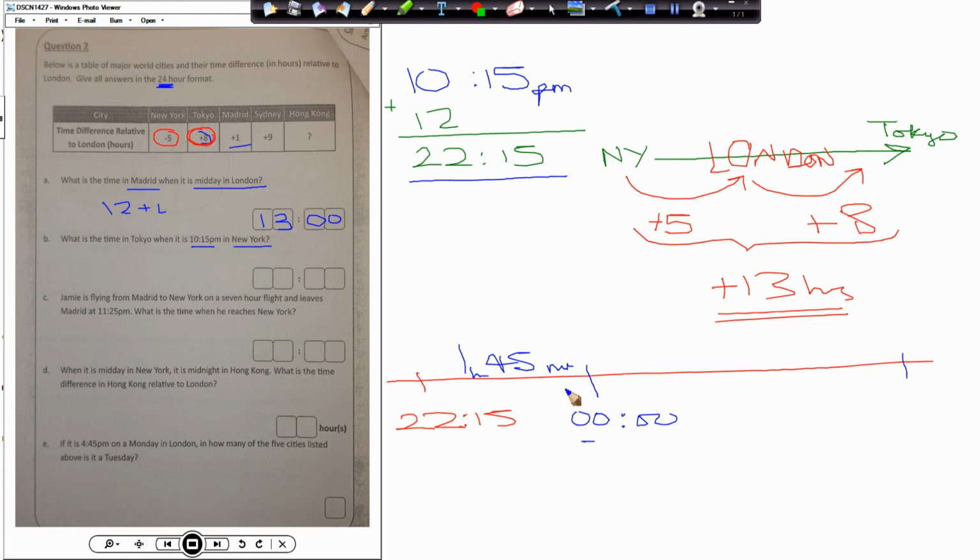From 22:15, we've got to add 13 hours on. We already added 1 hour 45. How many hours are left? 13 minus 1 hour is 12 hours. 12 hours minus 45 minutes is 11 hours 15. So we've got 11 hours 15 to add on. Starting at 00:00, adding 11 hours 15 will arrive at 11:15. Simple as that, and 11:15 is the answer.